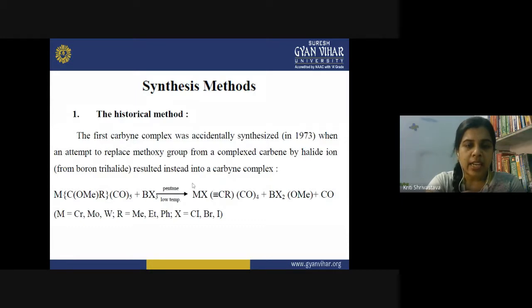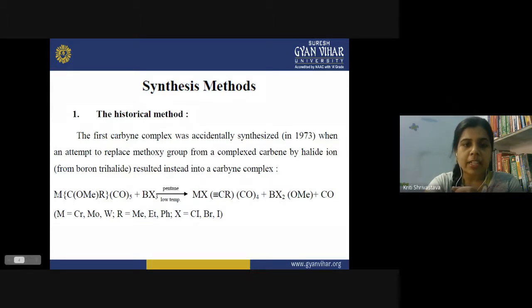So the scientists were attempting to do what? They wanted to replace this methoxy group, OMe, with a halide. But what happened when they performed the experiment? Accidentally, the first carbyne complex was formed.